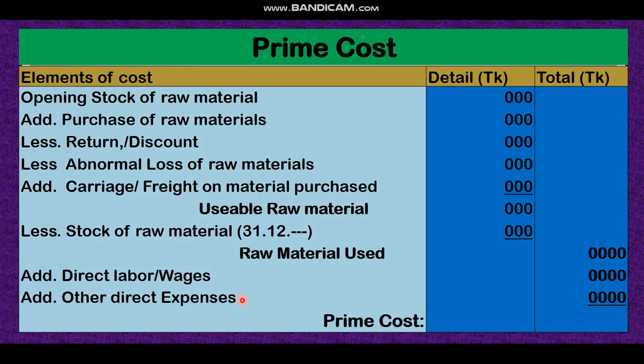If you can remember the formula: opening stock of raw material, then purchase of raw materials, then if there is return we have to subtract, if there is abnormal loss we have to subtract, we have to add carriage or freight of material purchase. Then all these things will calculate usable raw material. That means how much raw material I have at first opening, then purchase, then some return or loss we have to subtract, add carriage, then it will be usable raw material in the factory or production process. Then closing stock of raw materials we have to subtract, that is how much raw material we have used, we get that. Then last we have to add